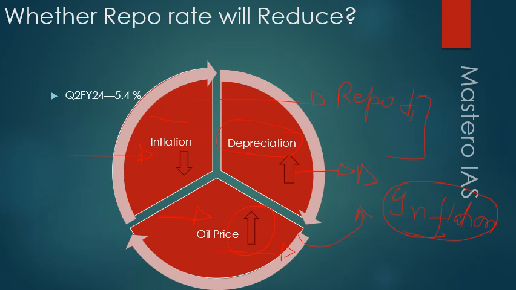Welcome, then, friends, thank you for listening to this episode. In this episode, we have discussed how, due to the decrease in inflationary pressures, our MPC or RBI may consider decreasing the repo rate. But the RBI or MPC should also take into consideration that the rupee is depreciating at a higher rate, and also that oil prices in the international market are going to increase. So if the MPC decides to reduce the repo rate, the inflationary pressures will automatically increase. So we will see what the outcomes of the next MPC meeting are.